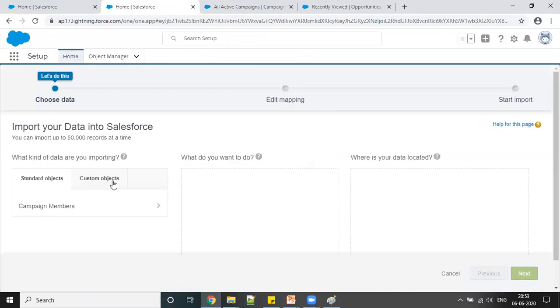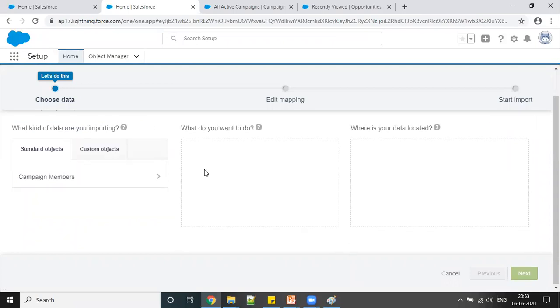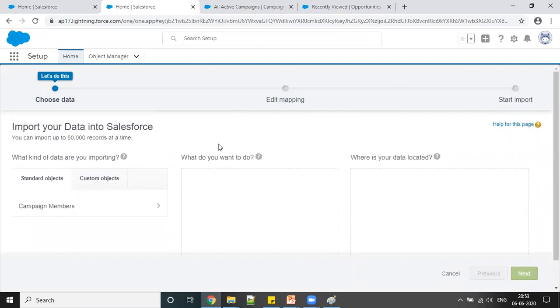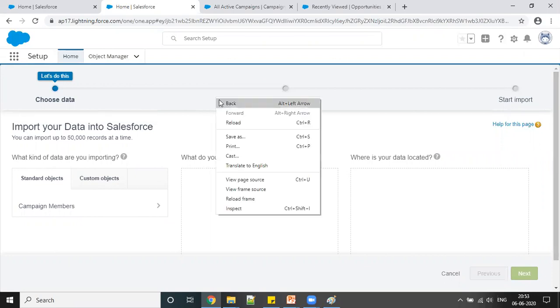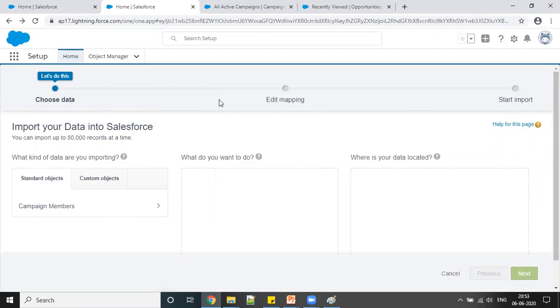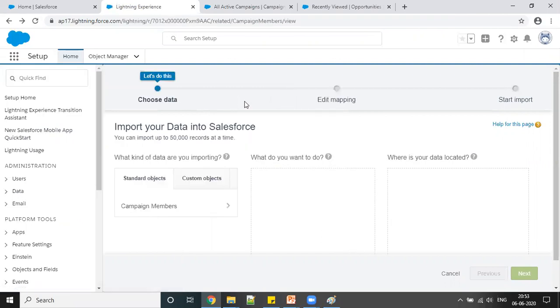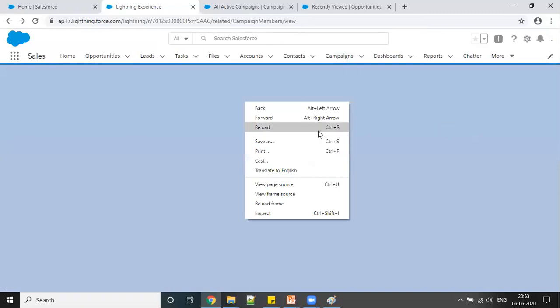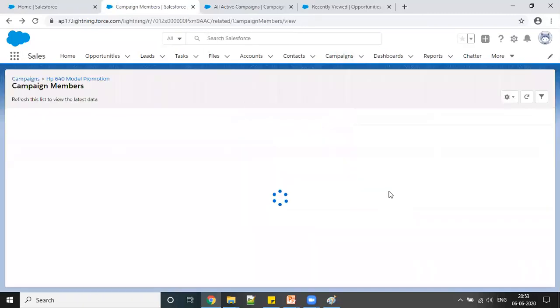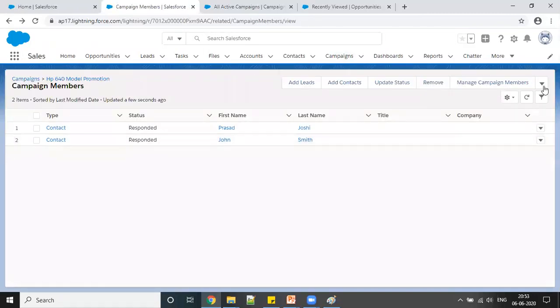This is basically called the import wizard. This is an inbuilt one, and as well as this we have Data Loader. This is used for migration, so we can upload any number of records in bulk from here. Right now I'm not going to teach that, but we will discuss it at a later stage.